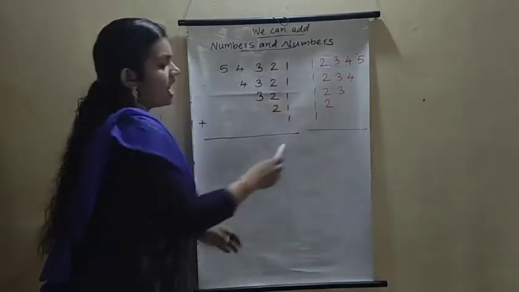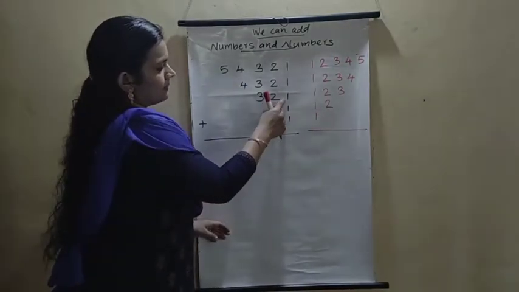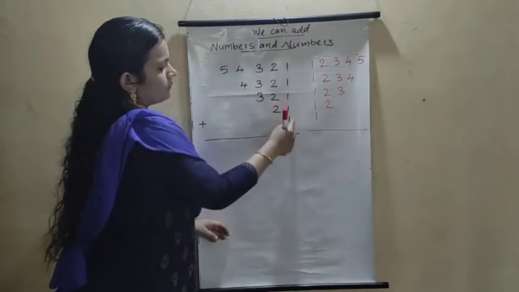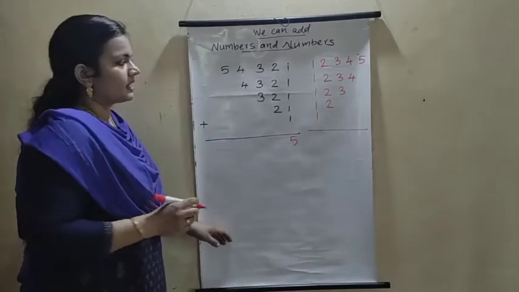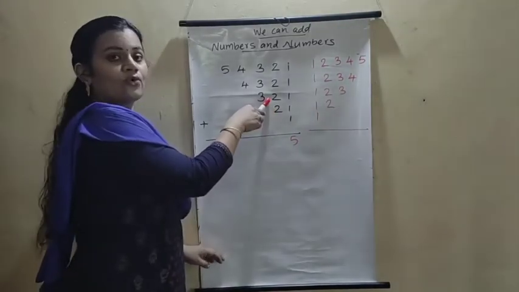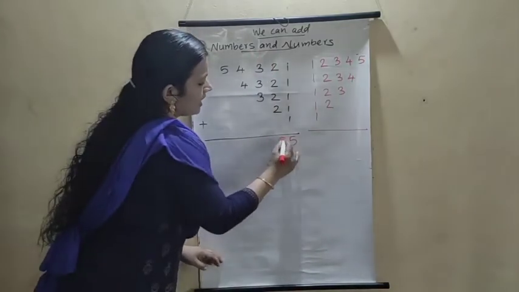First of all, we do the ones place. Add these numbers: 1 plus 1 plus 1 plus 1 plus 1. How many 1s? 1, 2, 3, 4, 5 ones. Write 5 here. Then 2 plus 2 is 4. 4 plus 2 is 6. 6 plus 2 is 8.